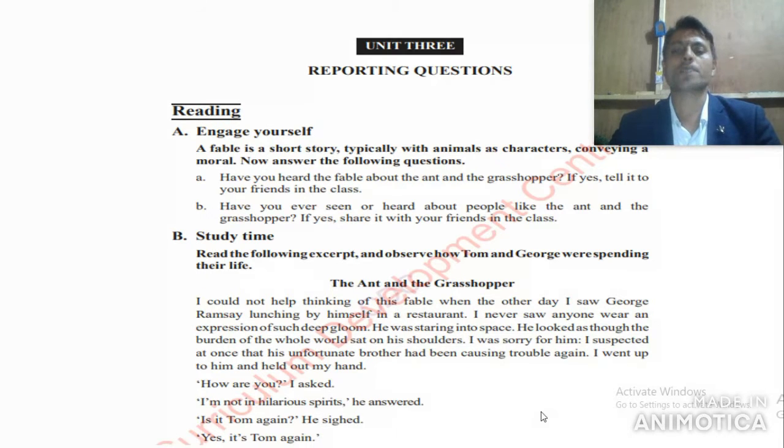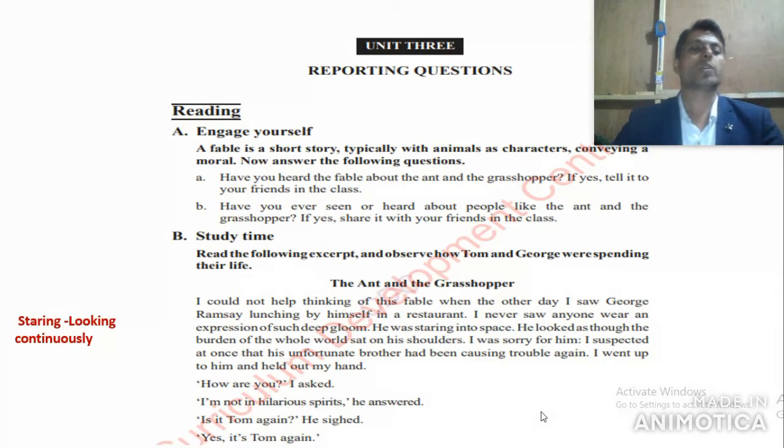George Ramsay was found very sad. He was staring into space. What do you mean by staring? Now you must know its meaning. Staring means looking continuously. George Ramsay was looking continuously into space. He looked as though the burden of the whole world sat on his shoulders. So he was feeling very sad, as if he was carrying the entire world on his shoulders.